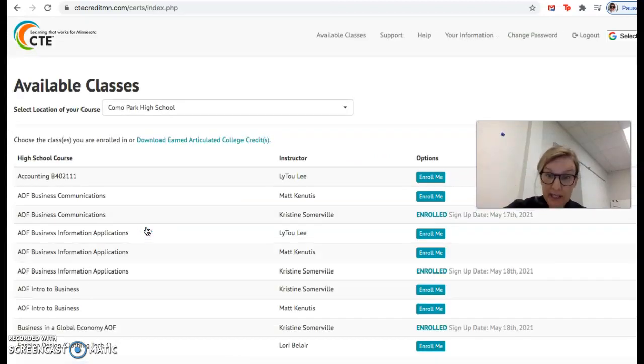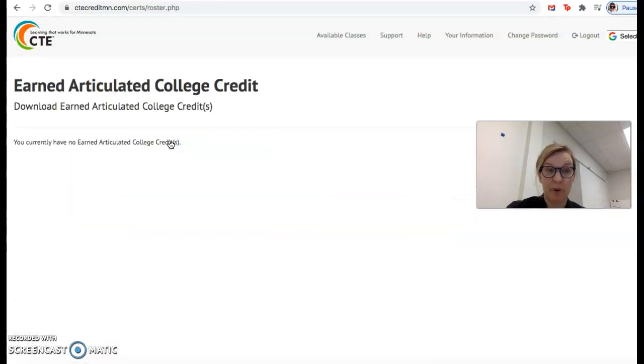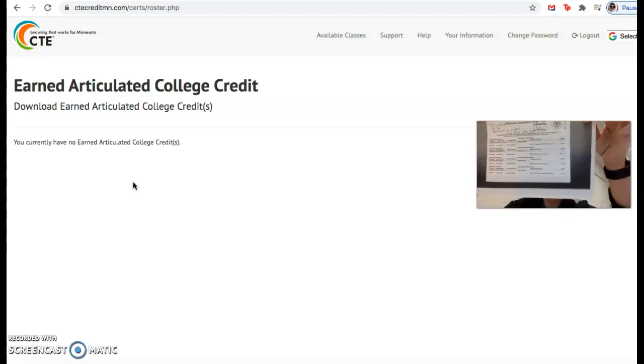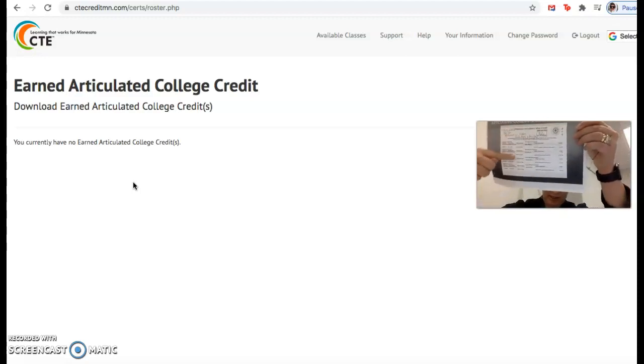Then when I go back in and I put that you did do it, you're going to come back in here and log in and download that form, okay? Right now it's going to say I don't because I didn't okay it, but it comes back looking like this. This is the form. This is what it looks like, okay? So it's the CTE website and it will have the three classes.